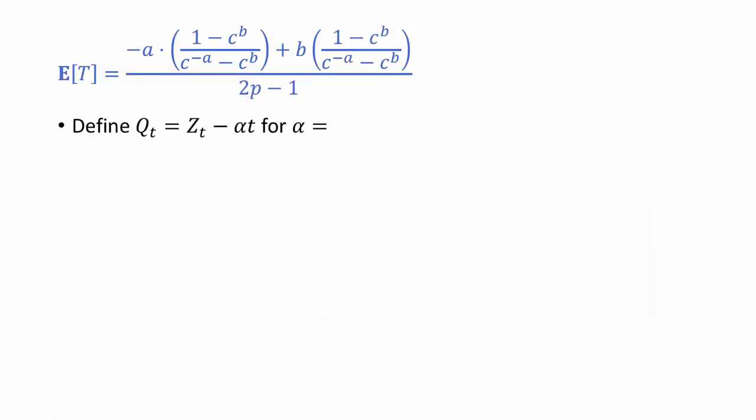Let's move on to the next question. We want to show that the expected value of T, the expected time until this walk hits either minus a or plus b, has this form, where again c is equal to 1 over p minus 1. To do this, we're going to define yet another martingale. So we're going to define q sub t equal to z sub t minus alpha t for some alpha which we're going to choose in order to make this a martingale. So let's see how we should choose alpha.